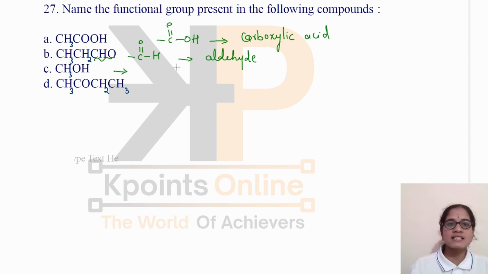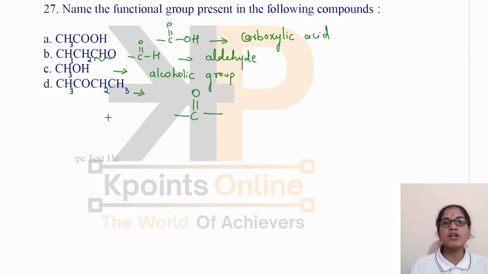And here you can see the OH group is present, means it is the alcoholic group. And here the group present is ketone, means C double bond O is present in the middle of the carbon chain, so this group is called the ketone group. These are the different functional groups of these compounds. Okay.